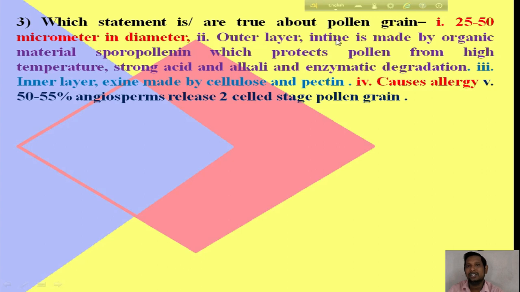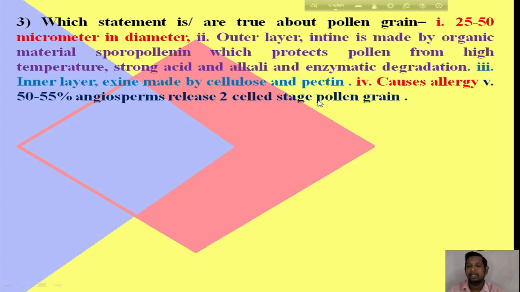Second, outer layer intine, it is wrong because the outer layer is called exine. Third statement, inner layer exine, it is wrong because the inner layer is called intine. Fourth, causes allergy, it is the right statement. Fifth statement, 50 to 55% of angiosperms, it is wrong because 60% of angiosperms release two-cell stage pollen grain.